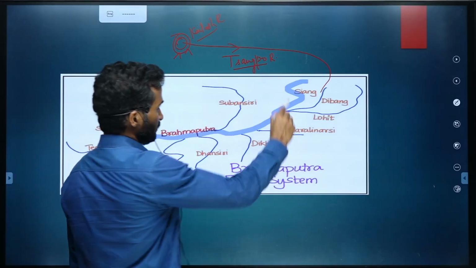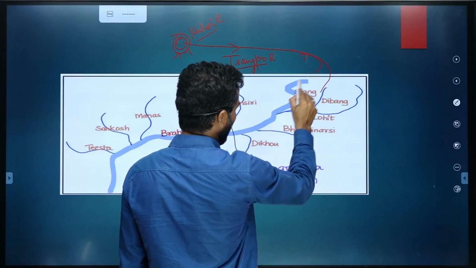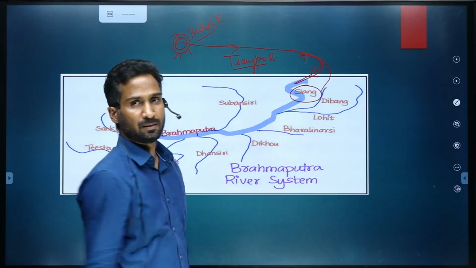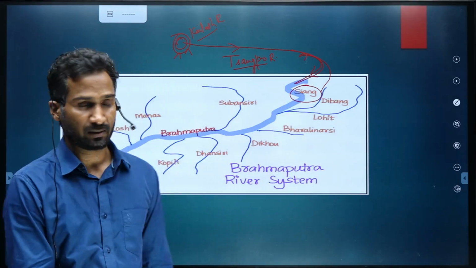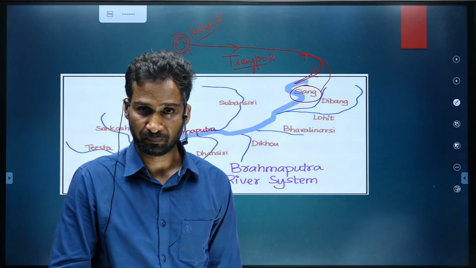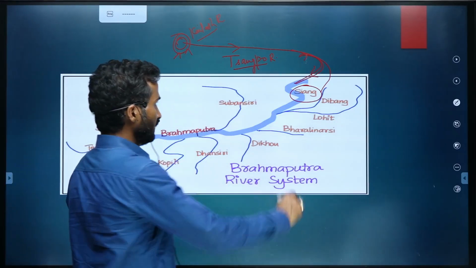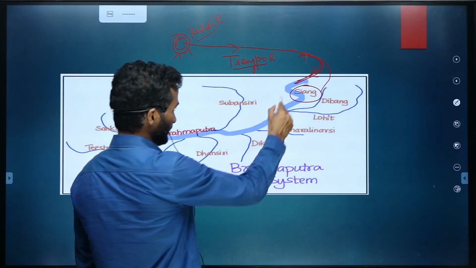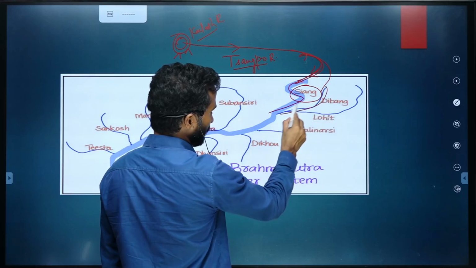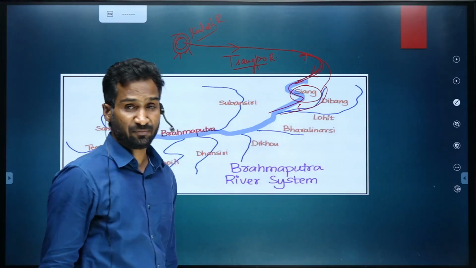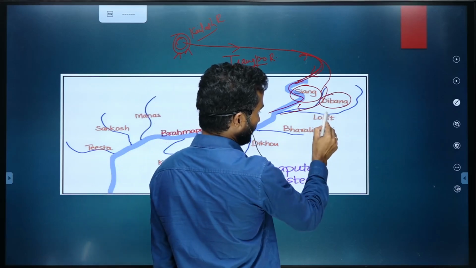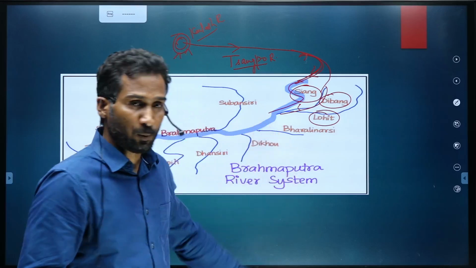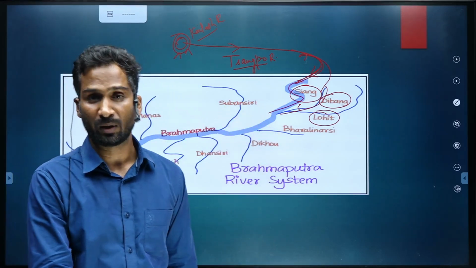And then moving eastward, it enters into India as the Siang River. Siang is the name of Brahmaputra in Arunachal Pradesh. So it is the Siang River where Brahmaputra is entering into India in Arunachal Pradesh. And then this Siang River is joined by a number of tributaries from the left side called Dibang, Lohit. These are the important tributaries of Brahmaputra. They all are joining Brahmaputra in Arunachal Pradesh.